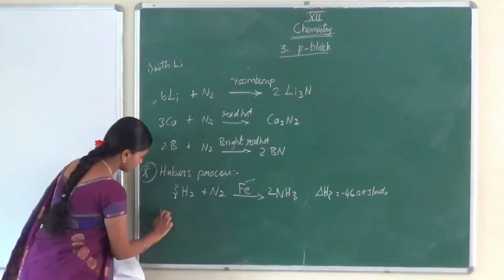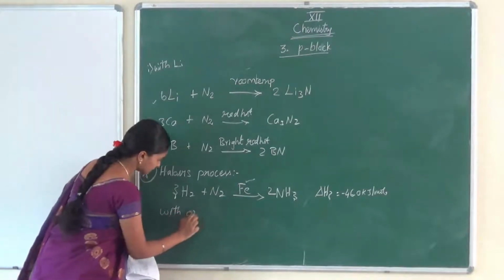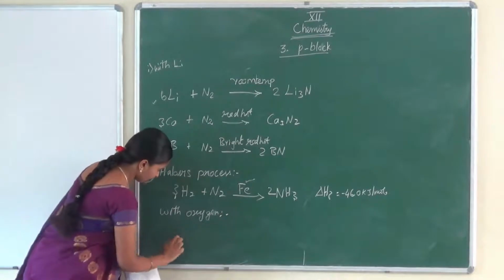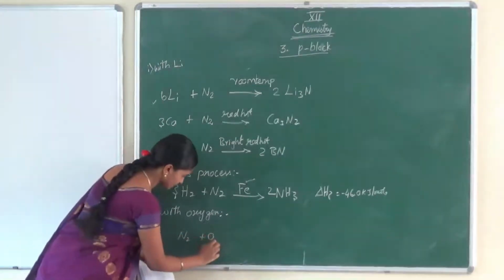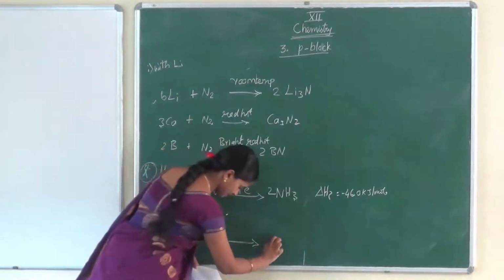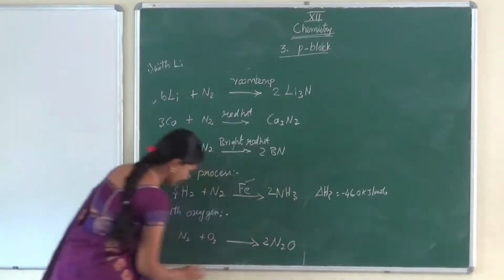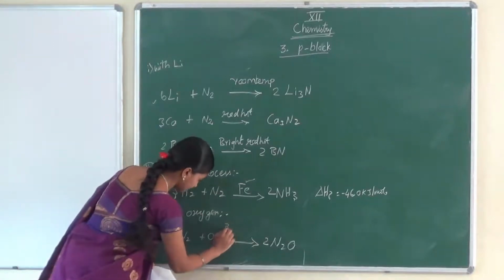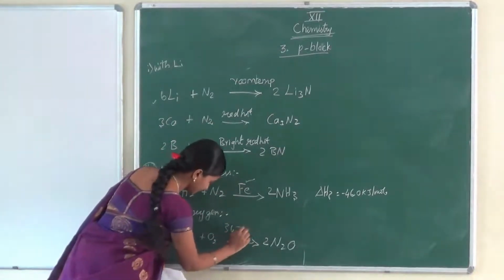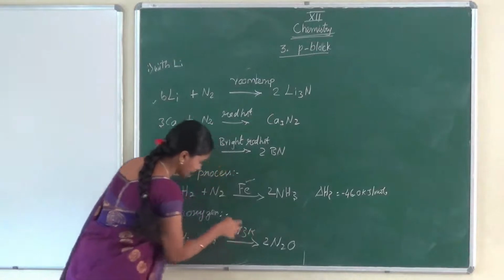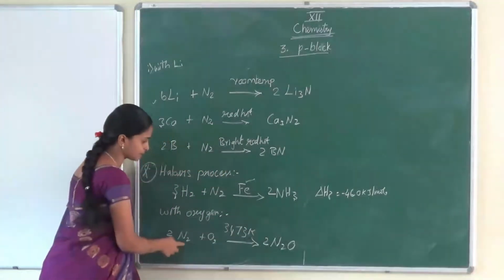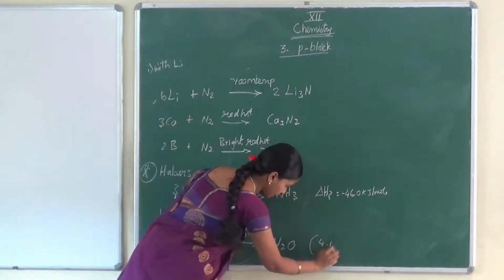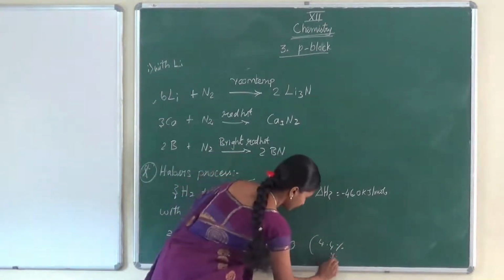Next one, reaction with oxygen. When nitrogen reacts with oxygen, it produces nitric oxide, NO. The temperature required here is 3473 Kelvin. Even at this high temperature, nitrogen reacts and produces the product only 4.4%. This is the yield.